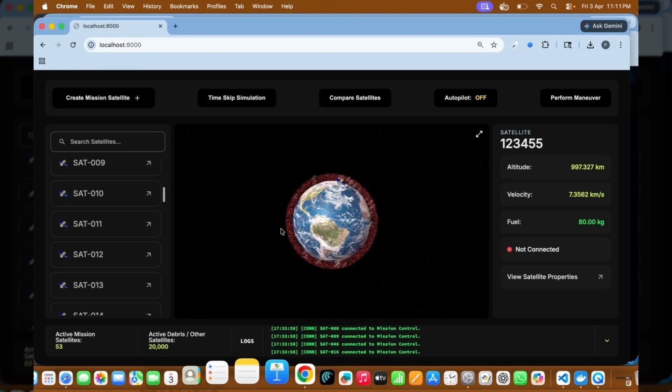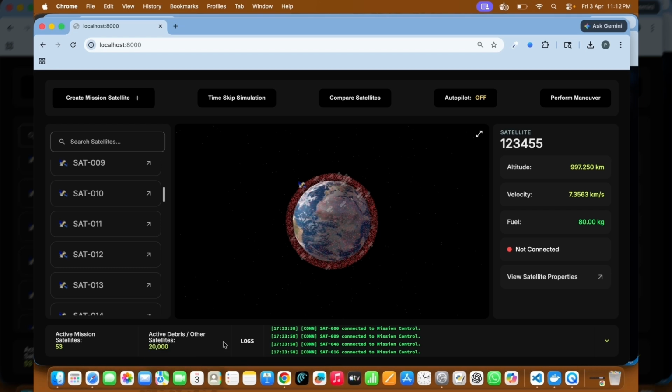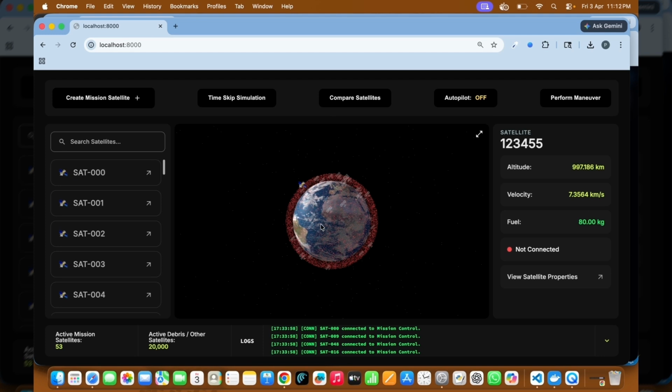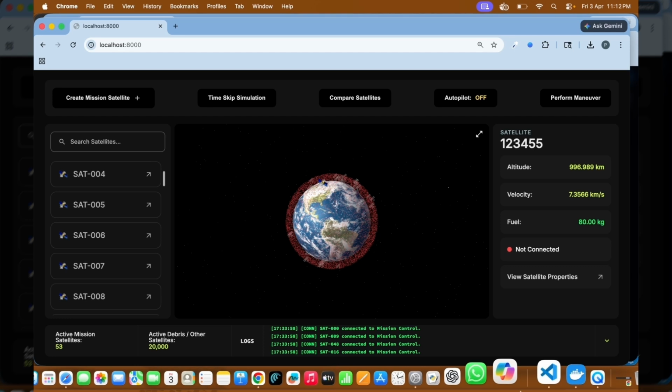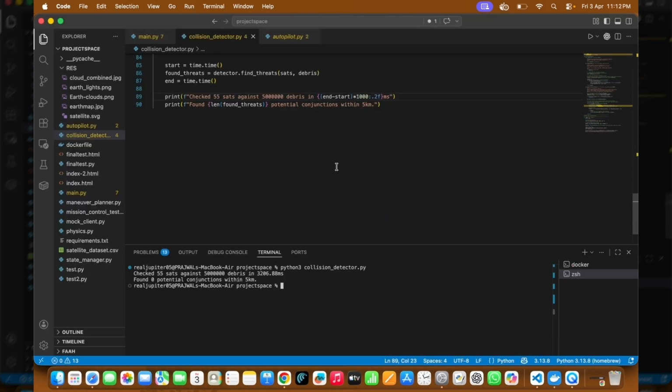Now coming to the main critical aspect. No matter how many debris we have, currently we have 20,000 debris against 53 mission satellites. We ran various collision tests and stuff. So the chances of this happening are absolutely low, so you can say zero. I'm going to show some code which I ran.